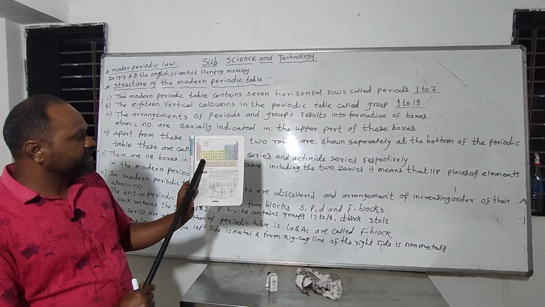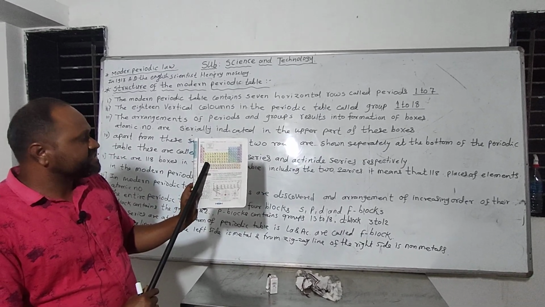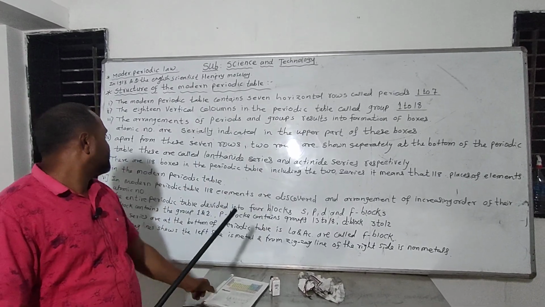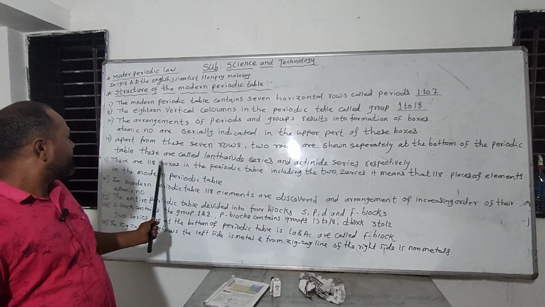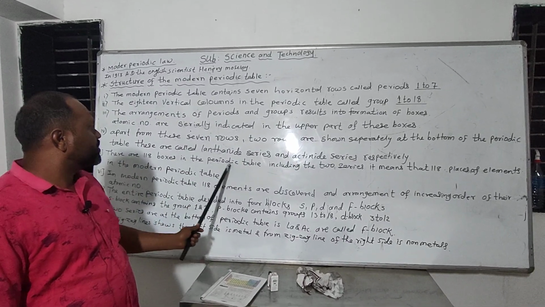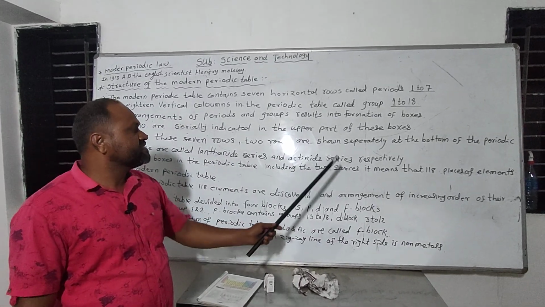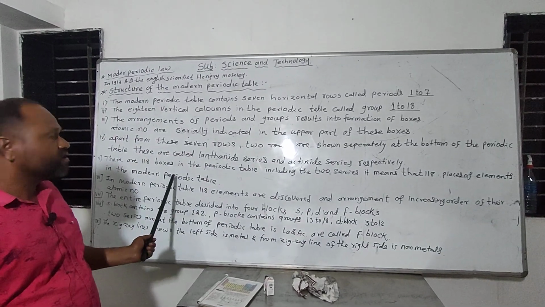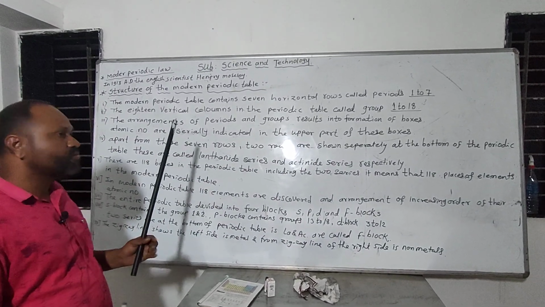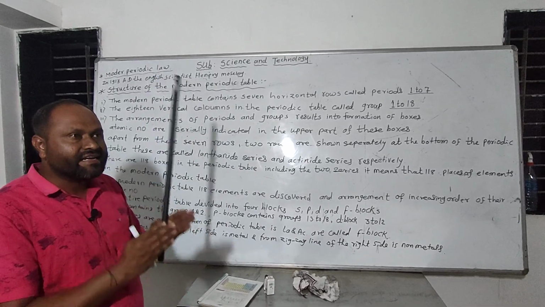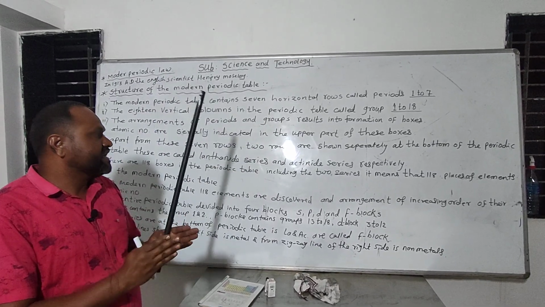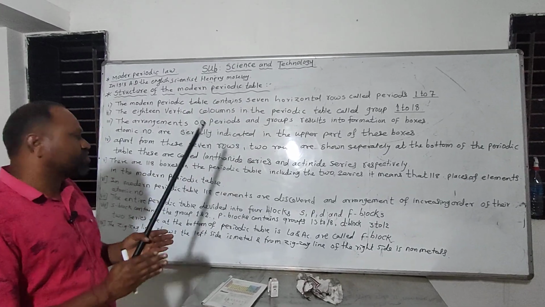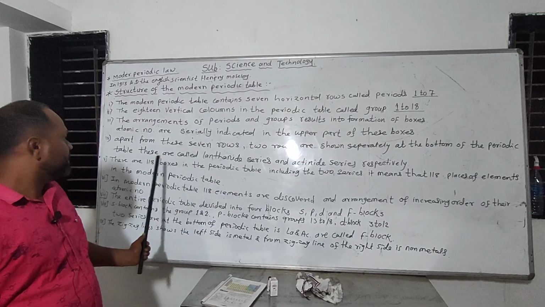There are 118 boxes in the periodic table, including the two series, which means there are 118 places for elements in the modern periodic table.